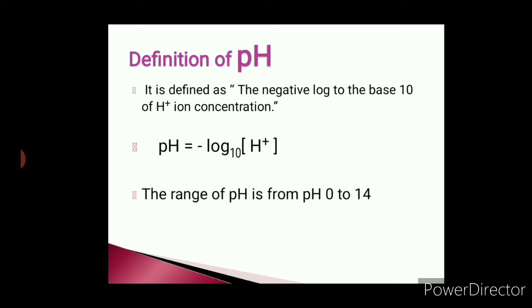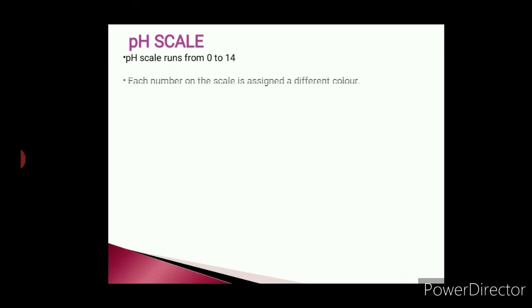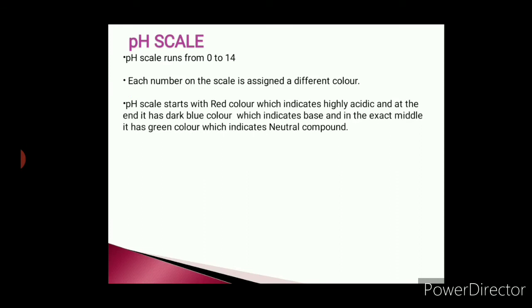The range of pH is from 0 to 14. From 0 or 1 to 7, if any compound bears such a pH, it will be acidic. Exactly 7 is neutral, and more than 7 to 14 is our basic compounds. Now the pH scale. The pH scale runs from 0 to 14. Each number on the scale is assigned a different color. The pH scale starts with red color, which indicates highly acidic, and at the end it has dark blue color, which indicates base, and in the exact middle it has greenish color, which indicates neutral compound.